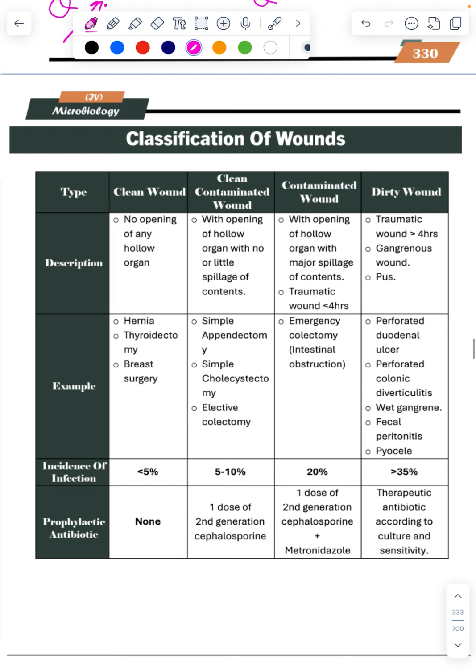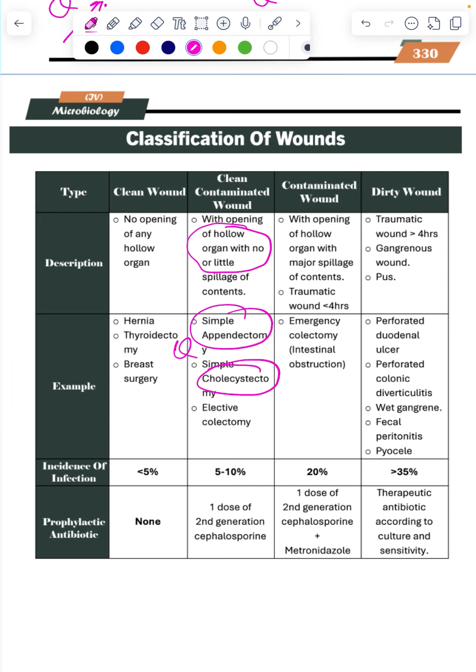Or little spillage, organ opened: simple appendicectomy, this is a question. Cholecystectomy is a question. Percentage of infection is a question. Then hernia, thyroid, breast, where no hollow organ is opened. Major spillage is contaminated. Percentage of infection is 20. Dirty is when there is perforation, diverticulitis, gangrene; more than 35% is the chance of infection.